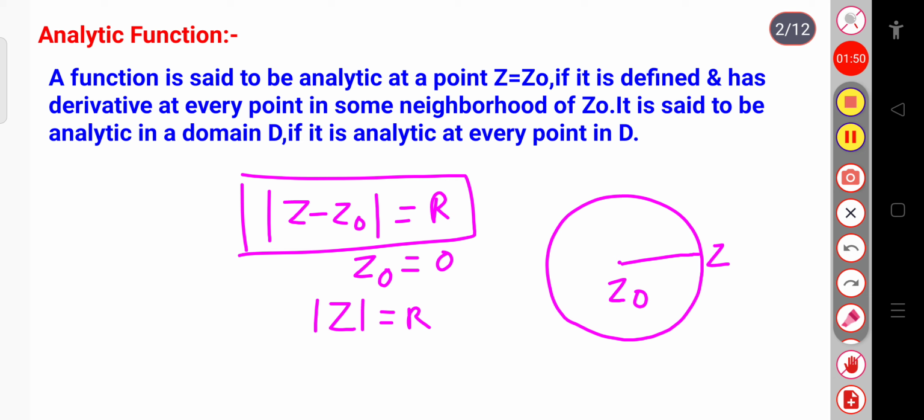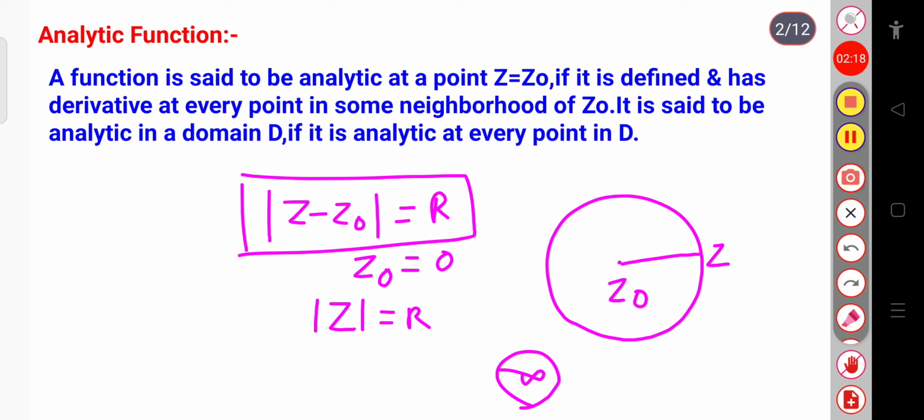Also, we can say that the function is not analytic at a point if the function is not defined there, for example if it is infinity. At that point the function is called a singular point or the singularity of the function. When the function is not defined, that point is a singular point, and except for that point, where the function exists, the points are called analytic points.